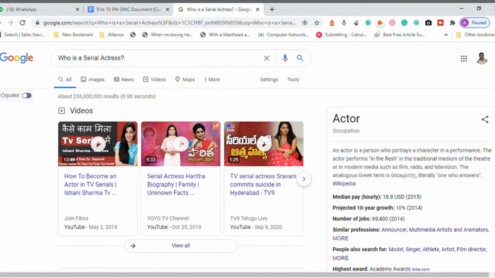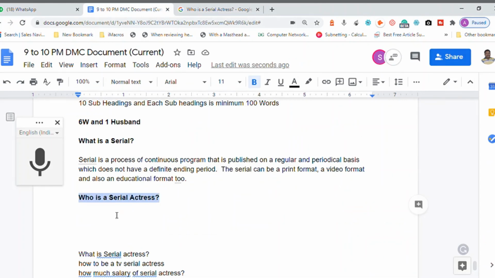So now serial actors fall into the category of actor. An actor is a person who portrays a character in a performance. The actor performs in the traditional medium of theater or modern cinema like film, radio, and television. We got the point? Yes. Now I'm going to define here serial actors.